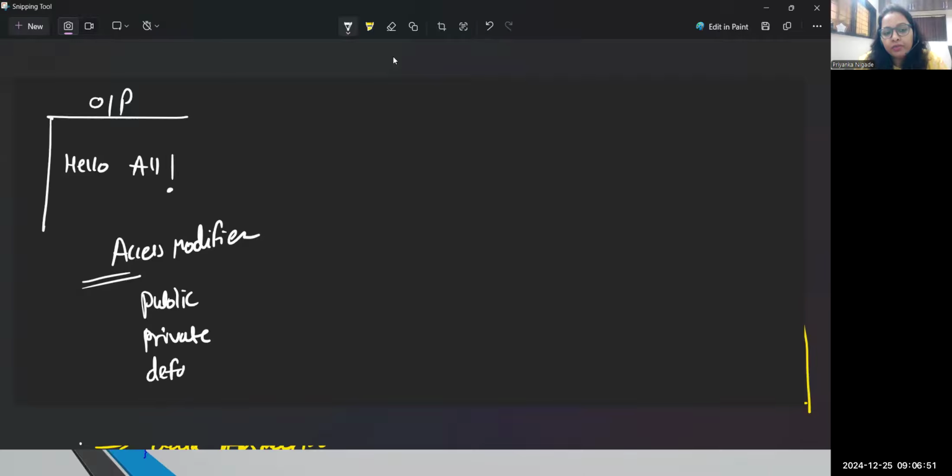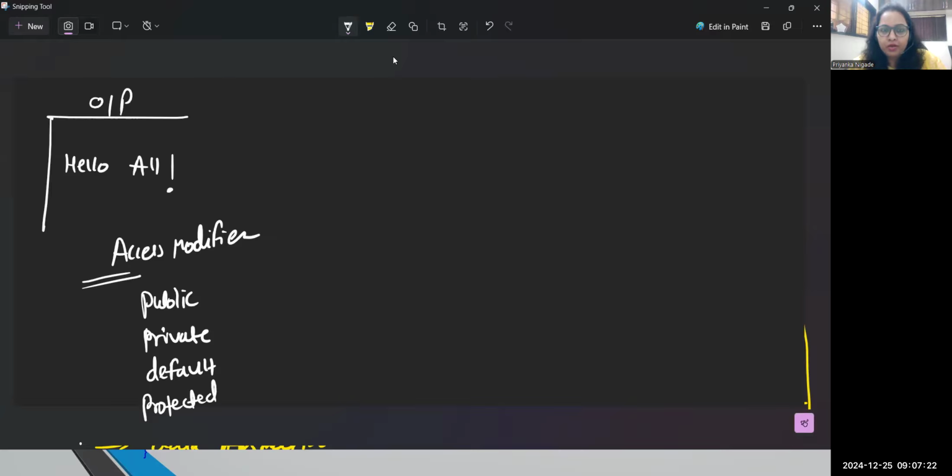Plus we have default. Default means, again with respect to scope, you don't need to declare any access modifier, so it will be the default type of modifier. Anything default, you can access within that class and within a package. Now you don't know what a package is, right? So kindly wait, I will help you with this topic. But for now, remember there are four access modifiers available: public, private, default, and one more, protected.